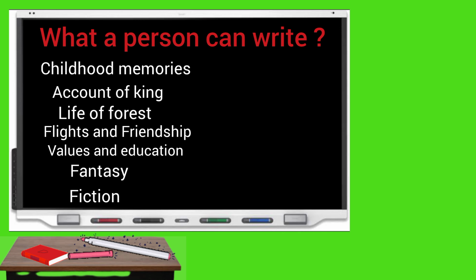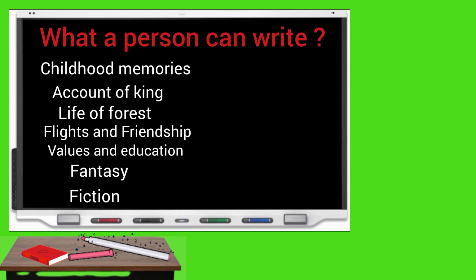Now, what a person writes. If I am given something to write, what comes to my mind might be different from what another person will write, and so on and so forth. So let's say I have a piece of writing on a topic of my choice, and I can write on childhood memories.